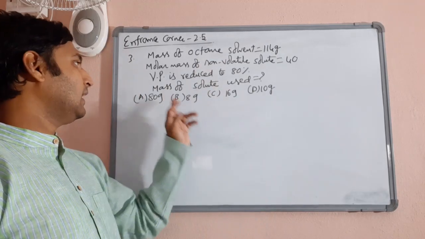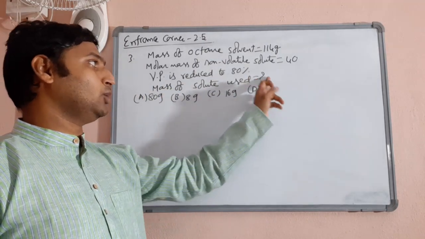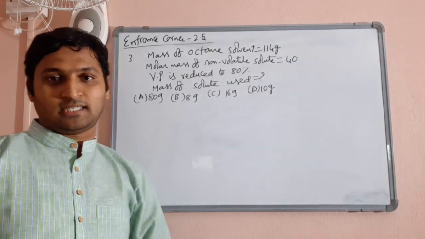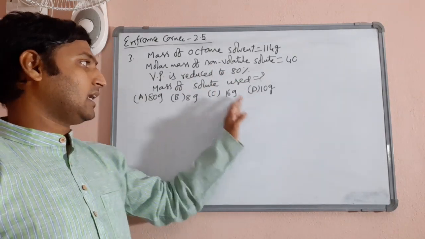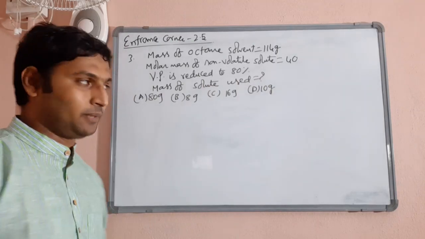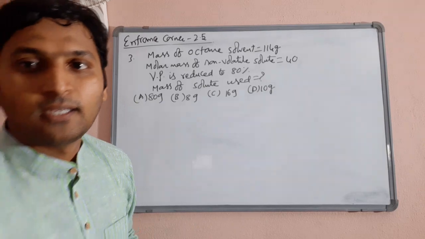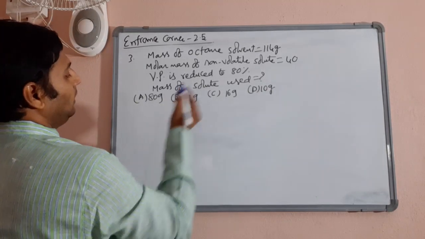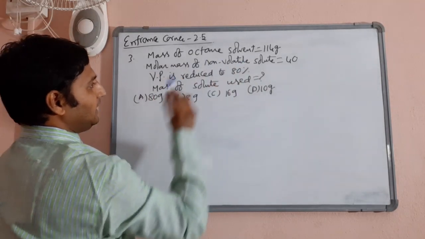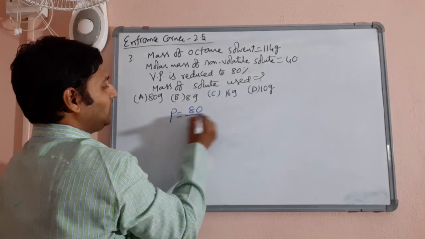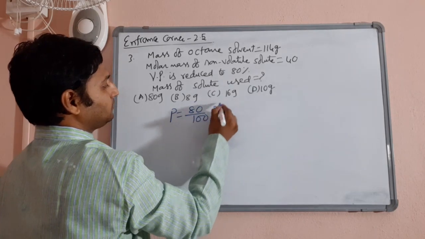Then what mass of solute should be used to change the vapor pressure to 80%? That is the question he is asking. The options are 80 grams, 8 grams, 60 grams, 10 grams. Now, see, it is very clearly given here that P is equal to 80% of P naught.